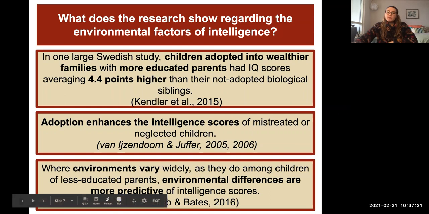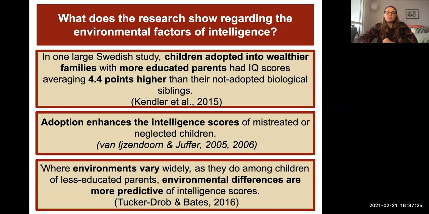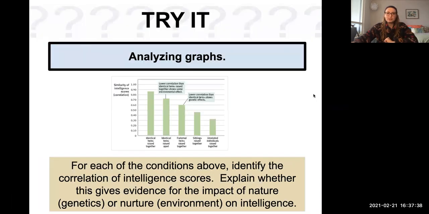Also, where environments vary widely, as they do among children of less educated parents, environmental differences are more predictive of intelligence scores. Through all this, we can see that genes are pretty important with intelligence, and it also seems like environment is pretty important with intelligence as well.